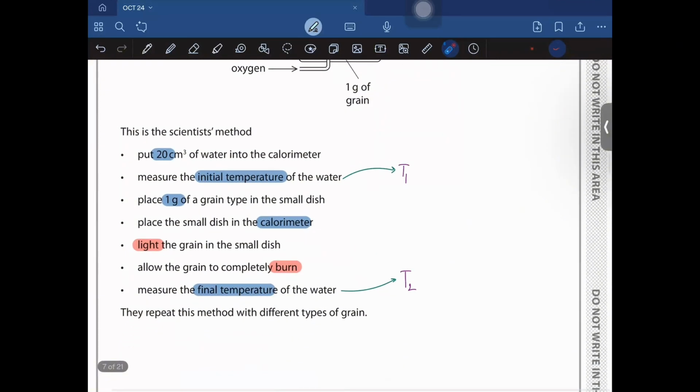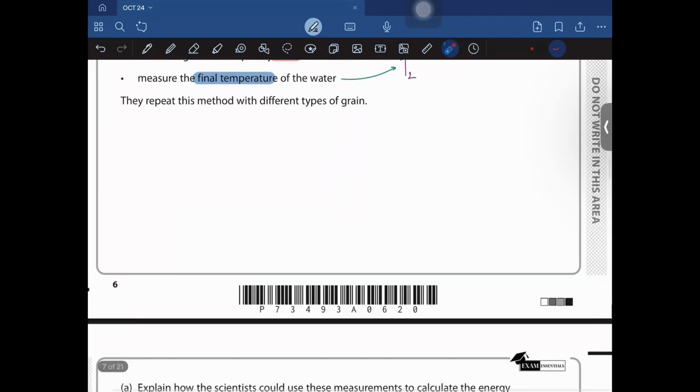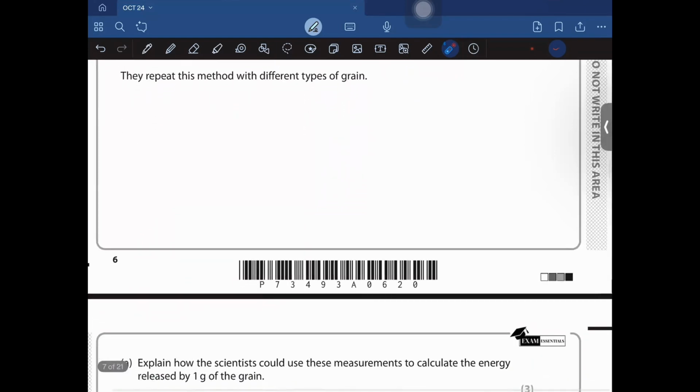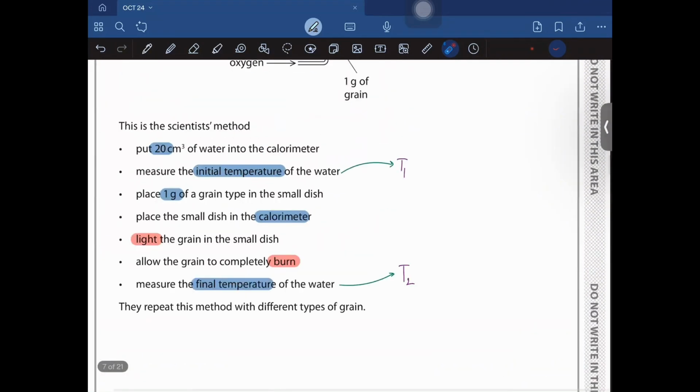And they said that they repeat this method with different types of grains, okay? So moving on, explain how scientists could use this measurement to calculate the energy released by 1 gram of the grain, right? So how do you do this?